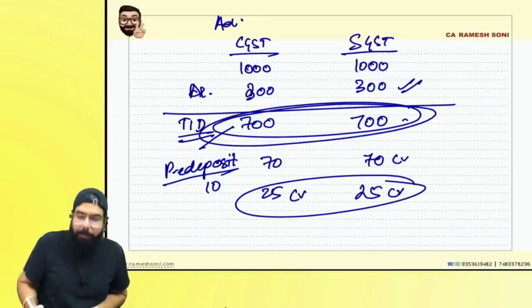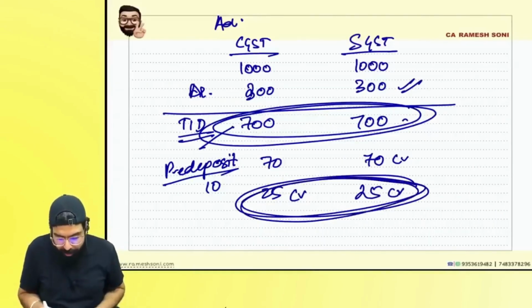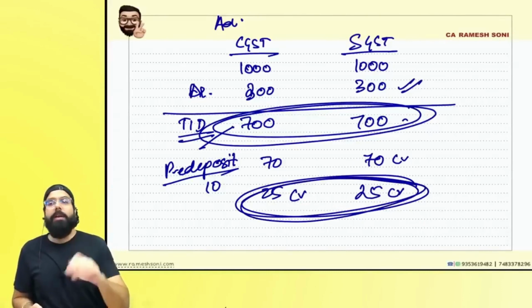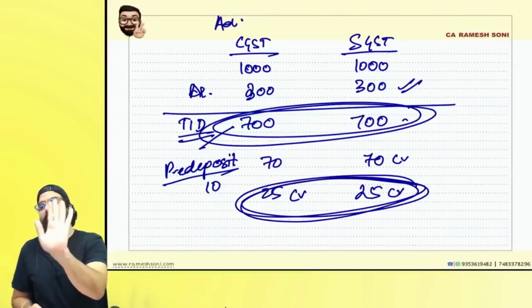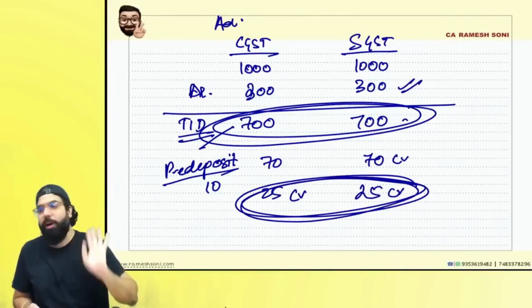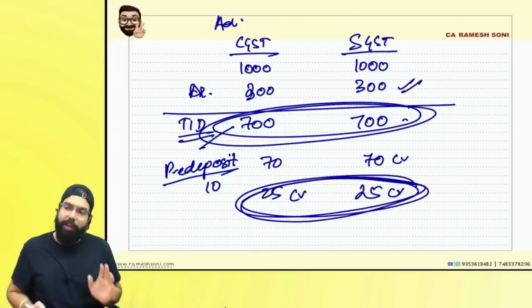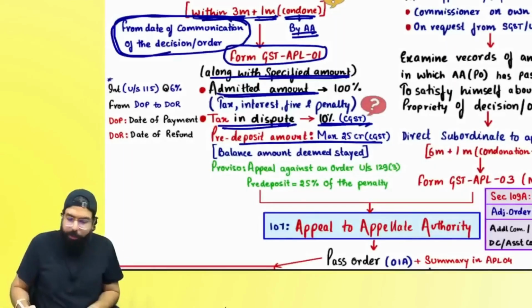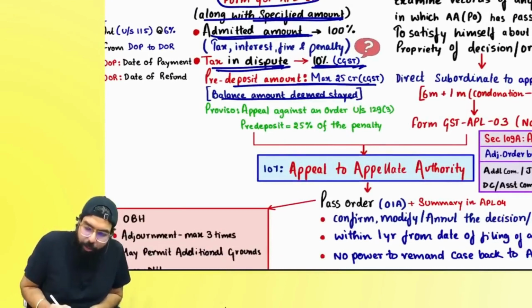Sir, once I pay the pre-deposit amount, what will happen? The remaining amount will be stayed. They will not recover the remaining amount till the order of the appellate authority has come. Right everyone? Now, the balance amount shall be deemed to be stayed.